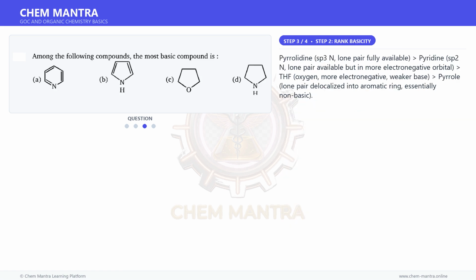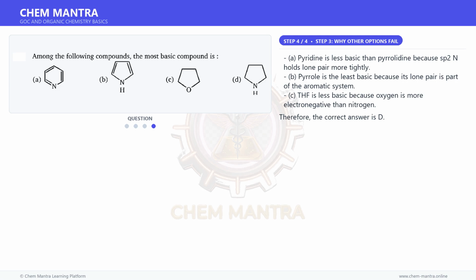Moving on to the next step. Pyrrolidine, sp3 N, lone pair fully available. Pyridine, sp2 N, lone pair available but in a more electronegative orbital. THF, oxygen, more electronegative, weaker base. Pyrrole, lone pair delocalized into aromatic ring, essentially non-basic.